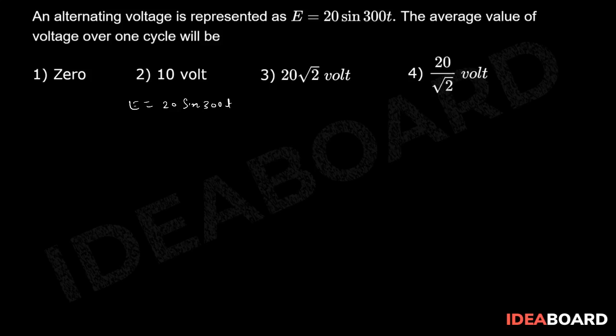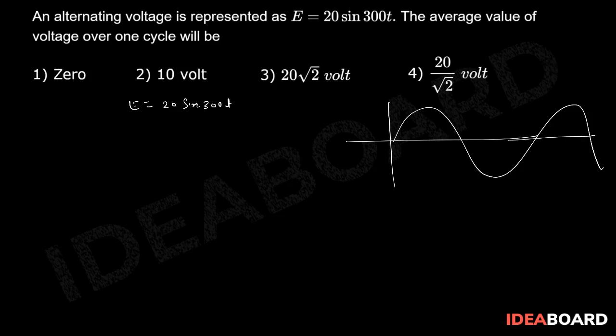Now, the average value over one cycle will be... Suppose the graph will be like this. If you want to make a graph, the sinusoidal graph will be like this. So this represents our E. This is the maximum value, which will be 20 volt, and this is going to be omega. So omega is going to be 300 radian per second.